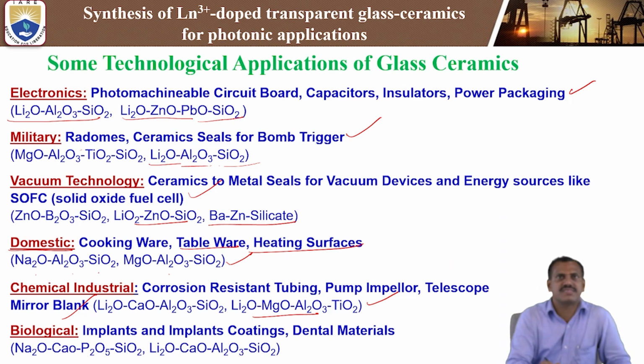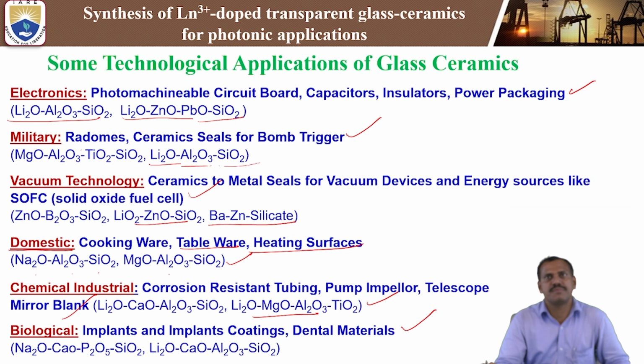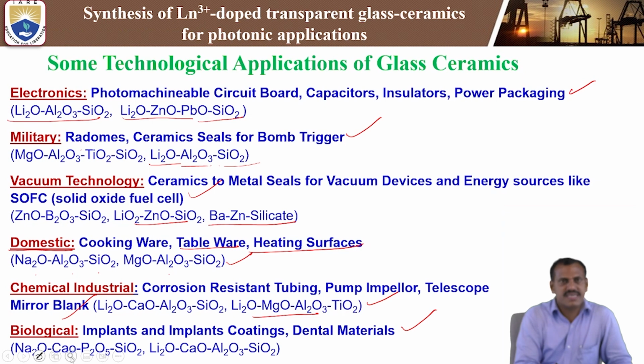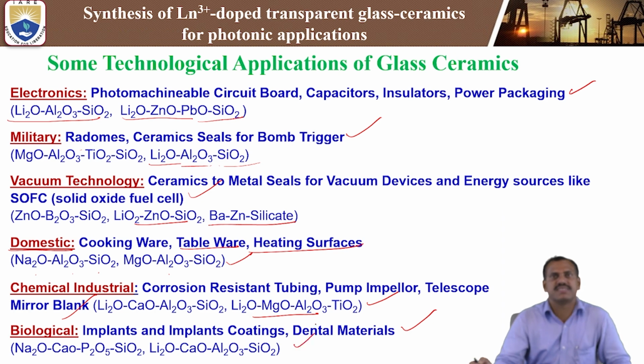Next, biological applications. What are the biological applications? Implants, implant supporting and dental materials. For dental material applications they also use different varieties of glass ceramics. That glass ceramic is made from sodium oxide, calcium oxide, phosphorus pentoxide, silicon dioxide, which is one of the host materials. The other one is lithium oxide, calcium oxide, aluminum oxide, silicon dioxide.